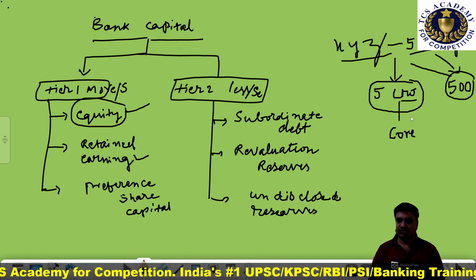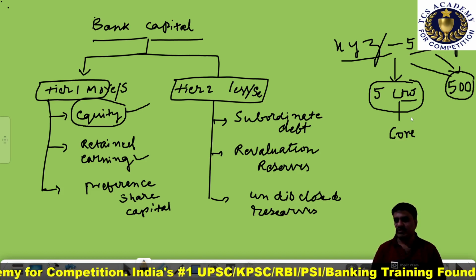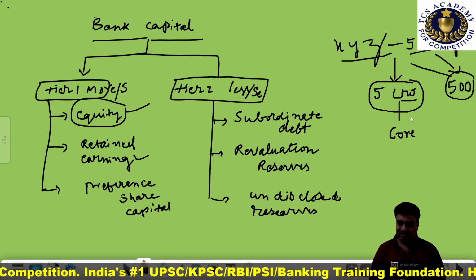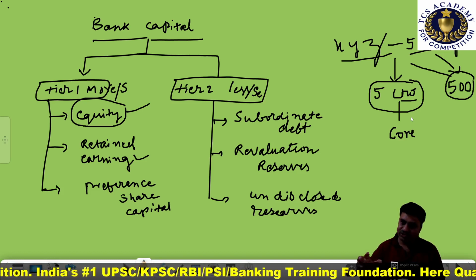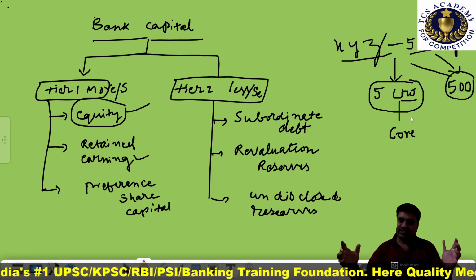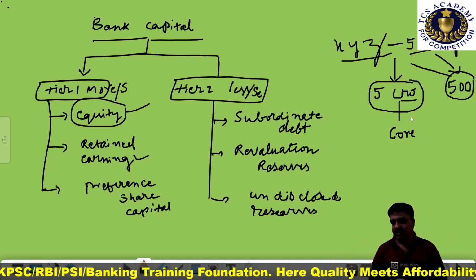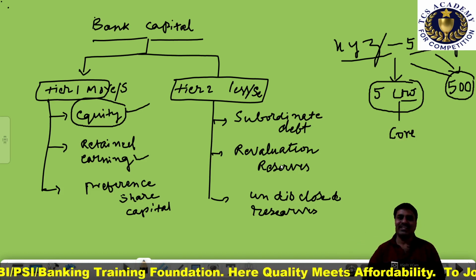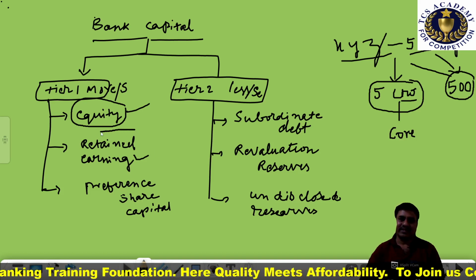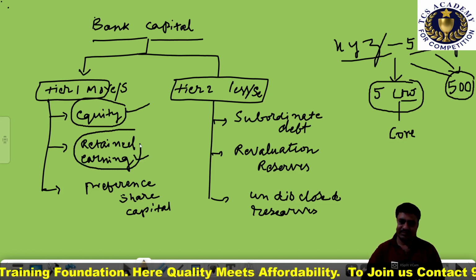The 500 crores of profit earned is not distributed this year; it can be used to purchase certain fixed assets, expand the bank and be reinvested in the banking operations. That money, we call it retained earnings.